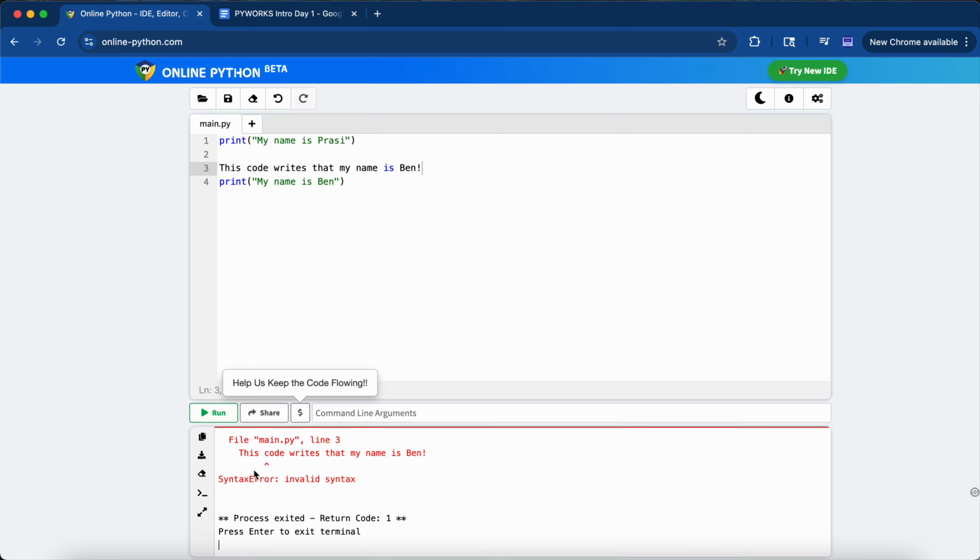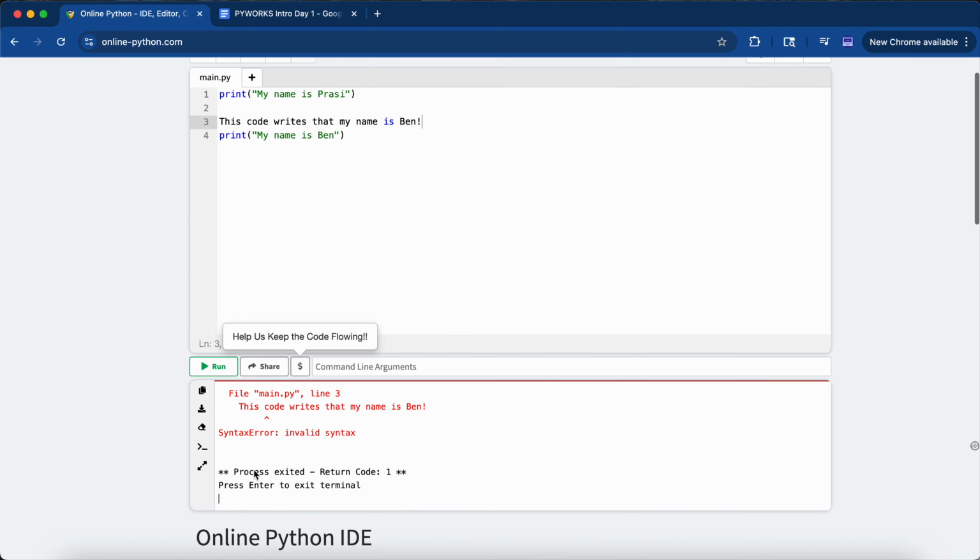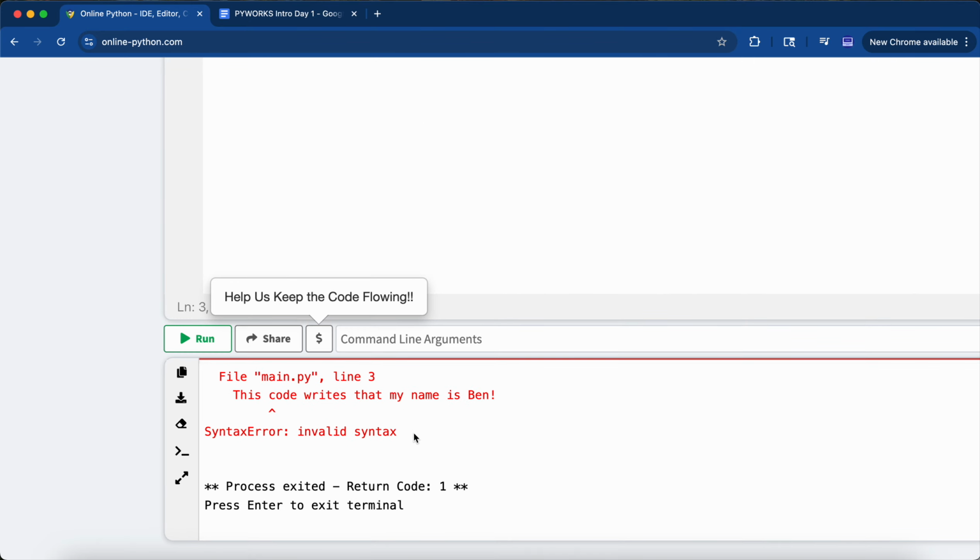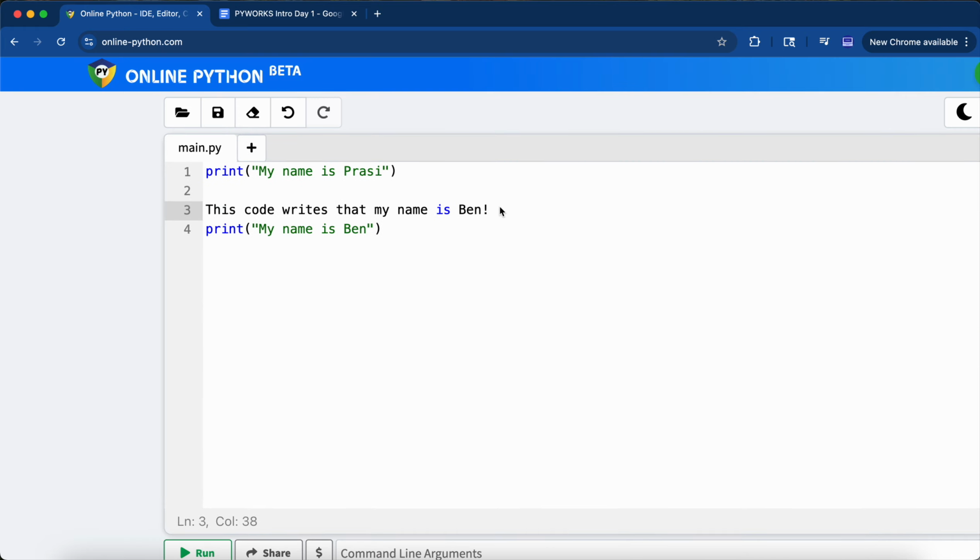So now, if we try running it, you'll see that we actually get an error because Python, computers, as we discussed before, they need things to be inputted in an exact way. The computer or the compiler for Python is going to take a look at this line of code and think that it's a set of instructions like print was, only it's not.